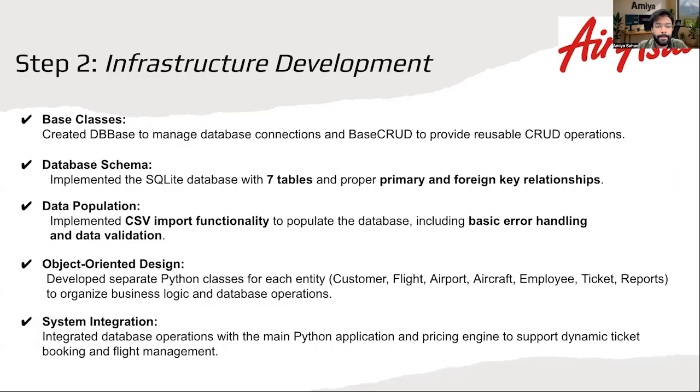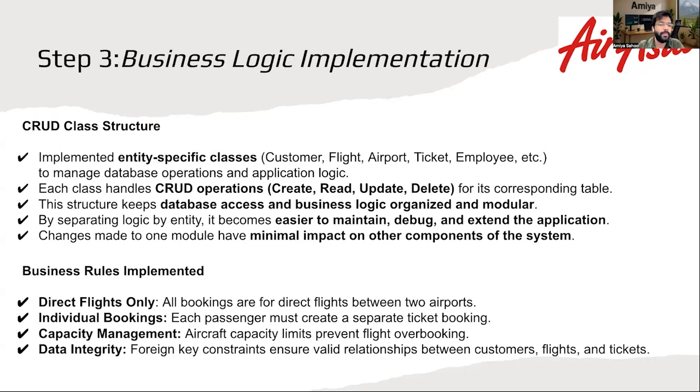Next slide, please. Here we are seeing that after the design phase, we implemented the system infrastructure. We created base classes to manage data, database connection, and reusable CRUD operations. The SQLite database includes 7 tables with proper primary and foreign key relationships. We also implemented CSV import functionality to populate the database with sample data and used an object-oriented programming design with separate Python classes for each entity, making the system modular and easier to maintain. Next slide, please. Next, over to Tate.